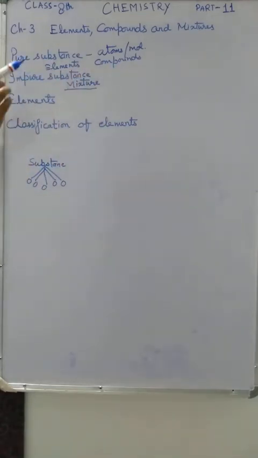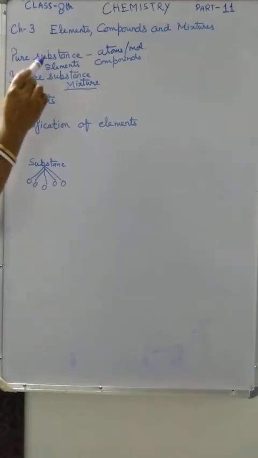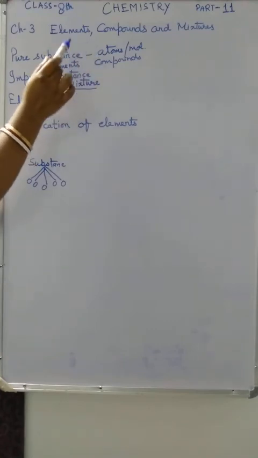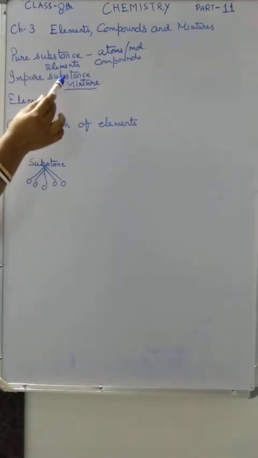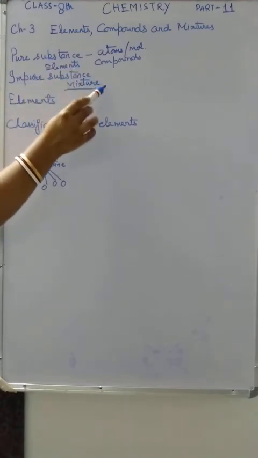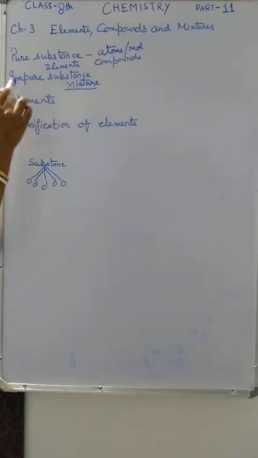So these are the impure substances. A pure substance contains only one type of atoms or one type of molecules. Impure substances are made up of two or more different types of pure substances physically mixed together in any ratio.